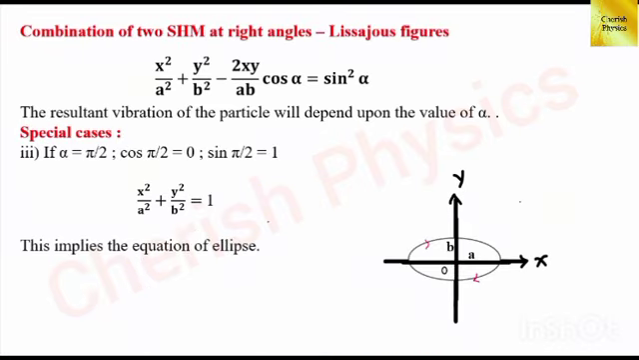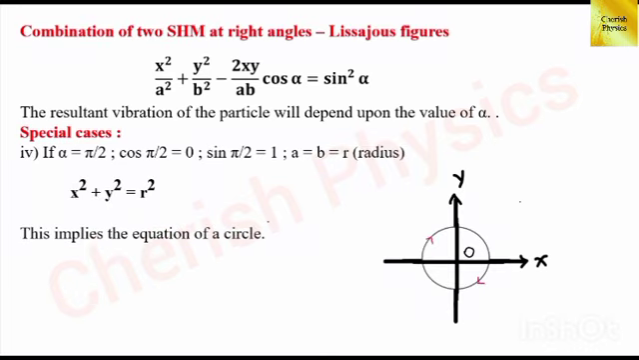Third one, let alpha equal pi by 2, cos pi by 2 which is equal to 0 and sin 90 which is equal to 1. Hence the equation becomes x squared divided by a squared plus y squared divided by b squared, which is equal to 1, and this implies the equation of an ellipse. Here in the ellipse, a and b imply the semi-major and semi-minor axis of the ellipse.